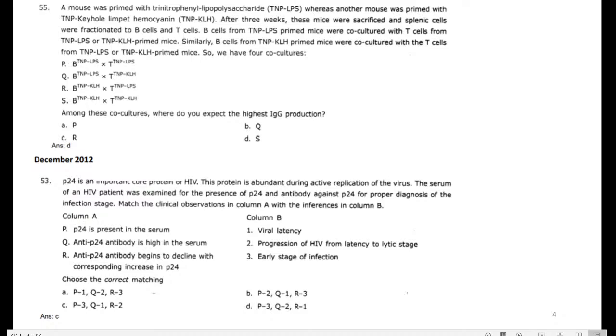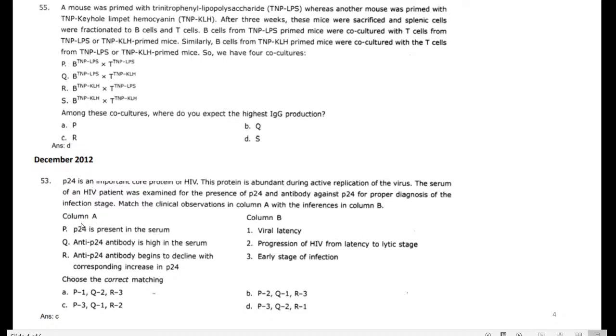Here the option is C. As per the option, P24 is present in serum at the earlier stage of infection. Why is it the earlier stage? Once the human is infected, our system produces the antibody against it.